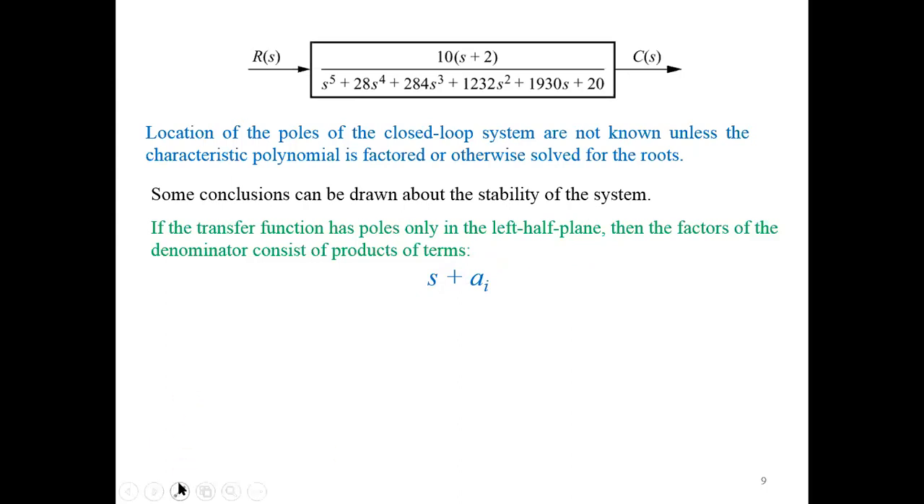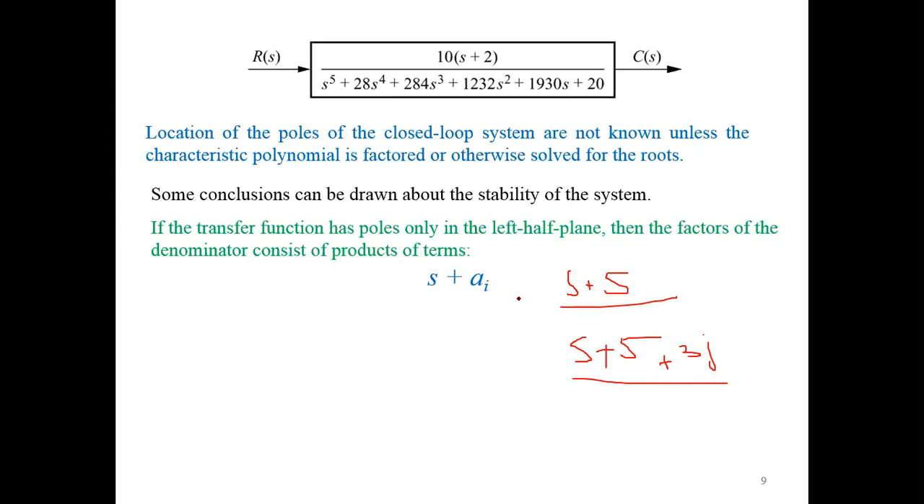let's solve this. If for example we have s plus 5, or s plus 5 plus 3j, here we have only a real root and here we have a complex root. This term should be positive if we want our poles in the left half plane.